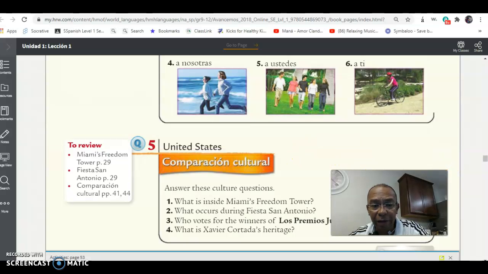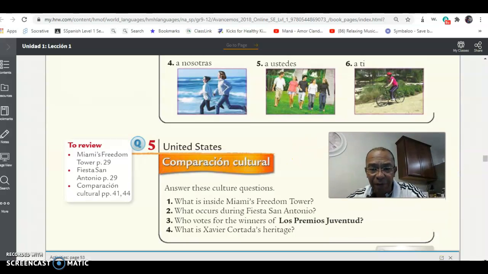Now, activity 5. Activity 5 talks about cultural comparison. We're going to talk about the Freedom Tower from page 29, Fiesta de San Antonio on the same page, and Comparación Cultural, pages 41 and 42, in order for us to be able to answer these questions, okay? The first question is, what is inside Miami's Freedom Tower?